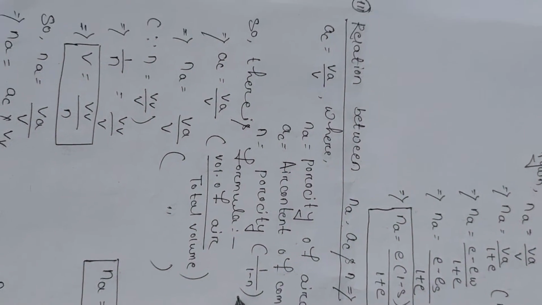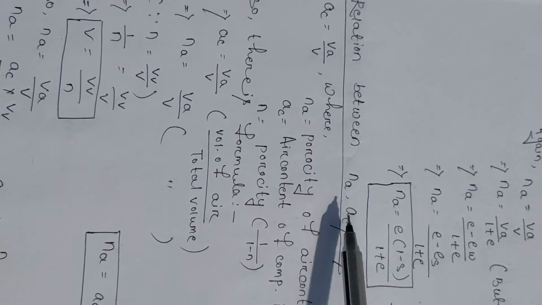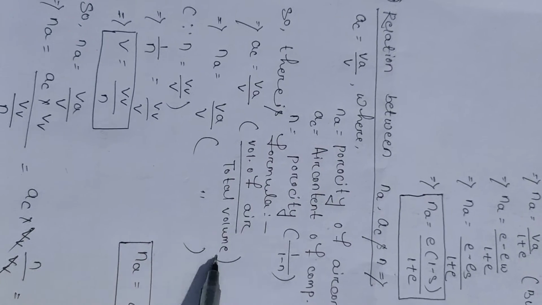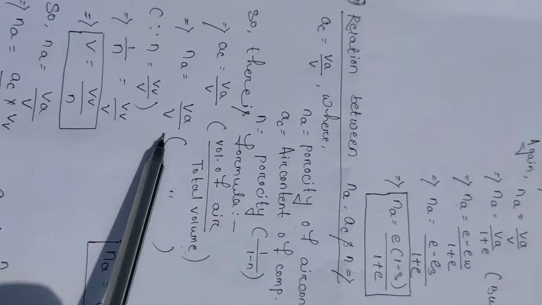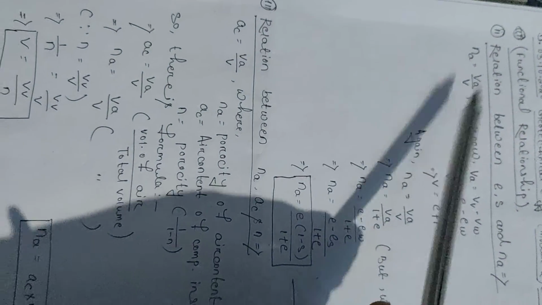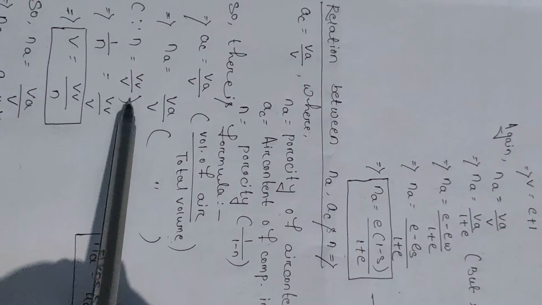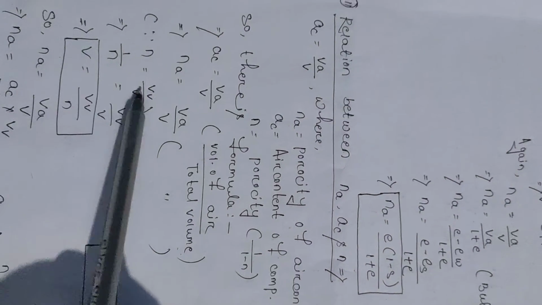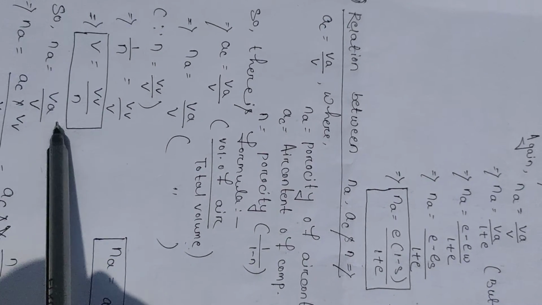Ac equals Va by V, volume of air by total volume, the same formula as Na equals Va by V. Next, n equals volume of voids by total volume, and 1 minus n equals Vs by V. So V equals Vs divided by 1 minus n. So Na equals Va by V. Putting this value, Na equals Ac into Vv by Vv by n.